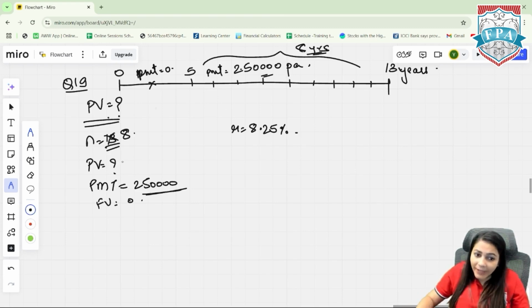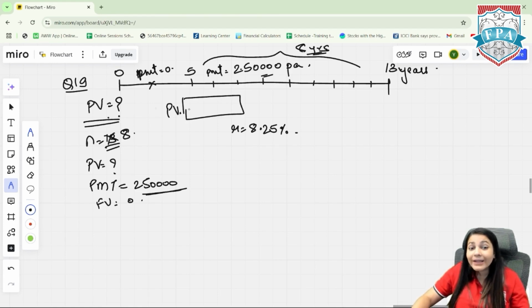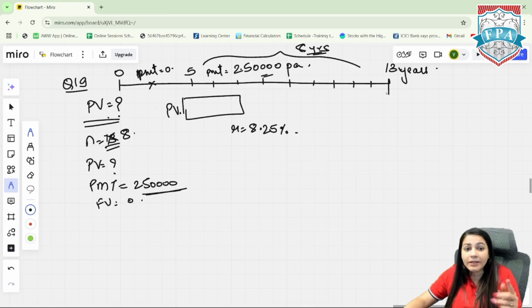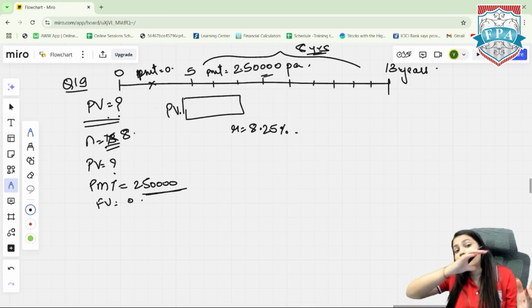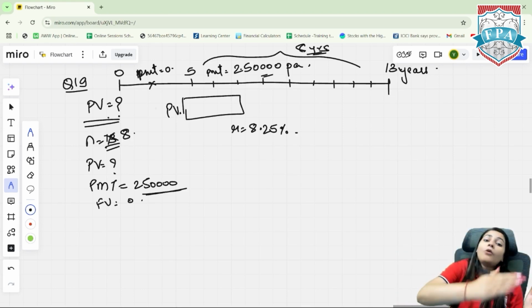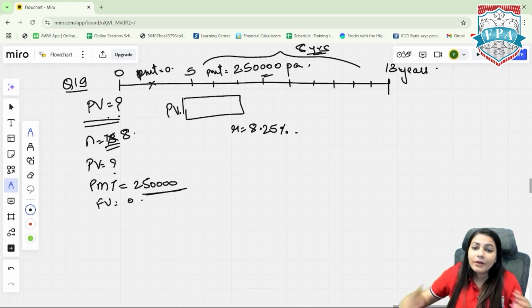So first I have to calculate that 5 to 13, if I want to withdraw 2,50,000 every year, what is the fund? What is the present value that I need at the 5th year? Remember the concept of discounting. When you have to calculate the PV from future cash flows, you discount your cash flows. So we need to discount our cash flow at the 5th year first. Then whatever value we have at the 5th year, we'll discount that further at 0.